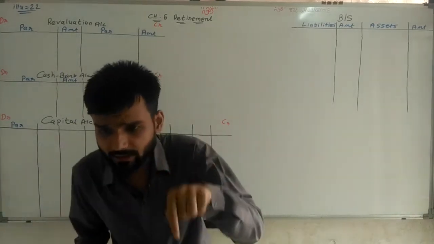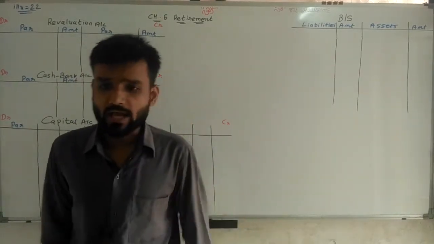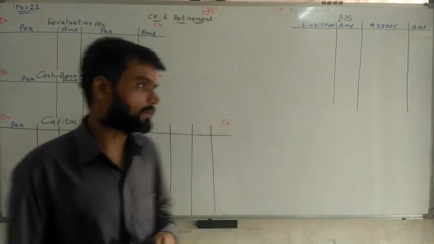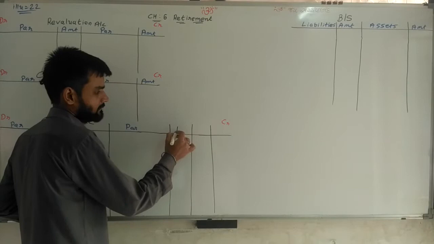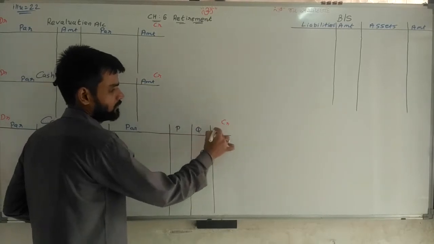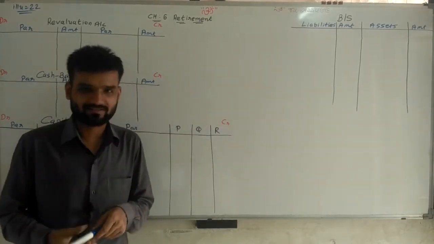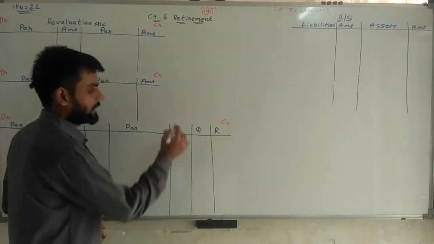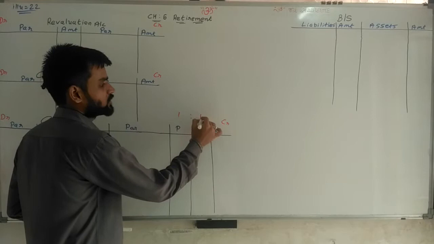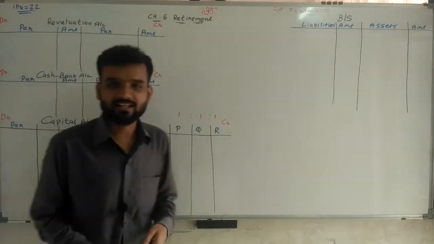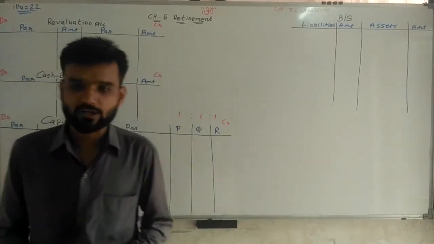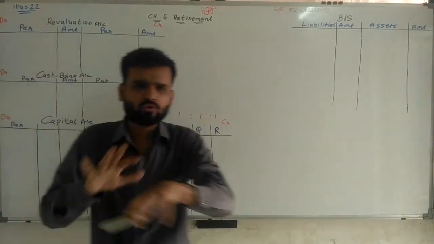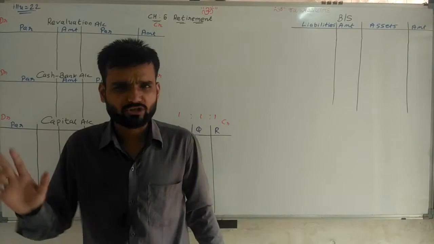P, Q, and R are partners in a firm, sharing profit and loss equally. So three partners' names are given: P, Q, and R, and they are sharing profit equally. So I can say 1:1:1 is the equal ratio. Go ahead. Balance sheet of the firm is given below. I am not worried about the balance sheet.